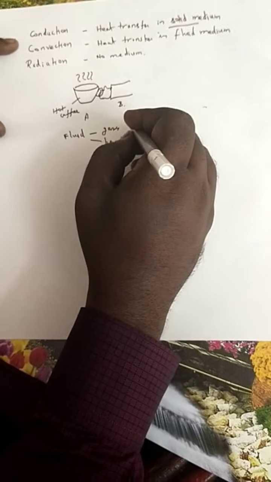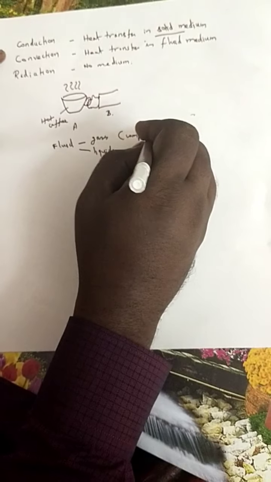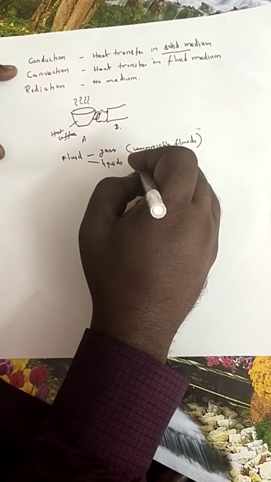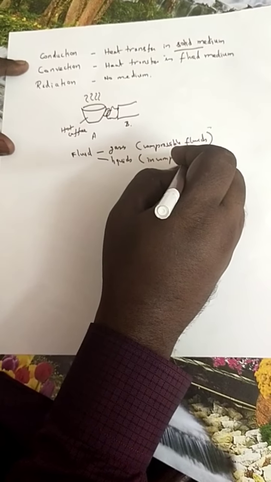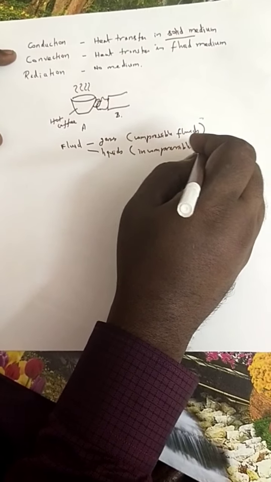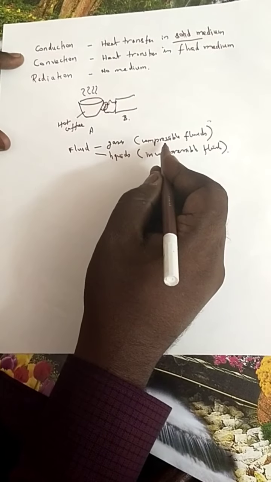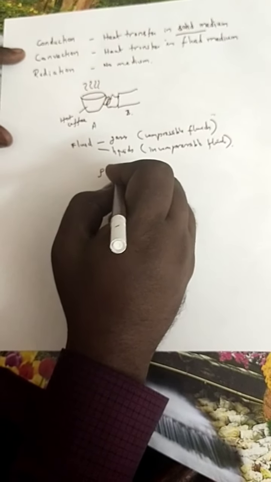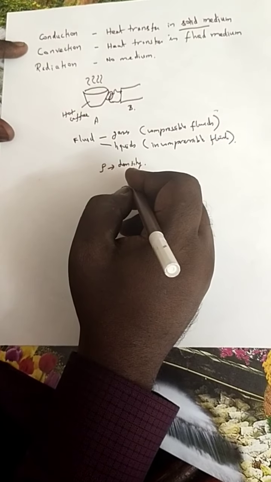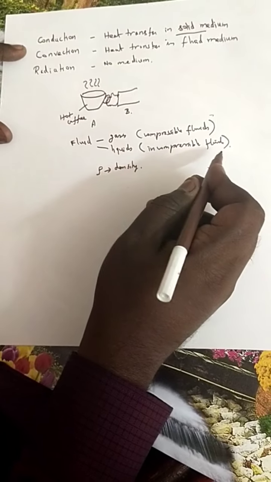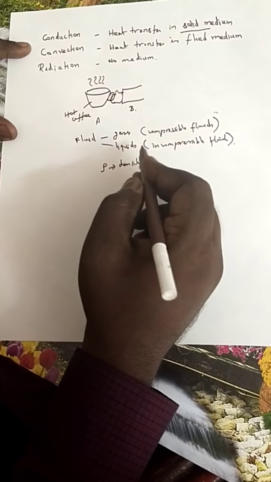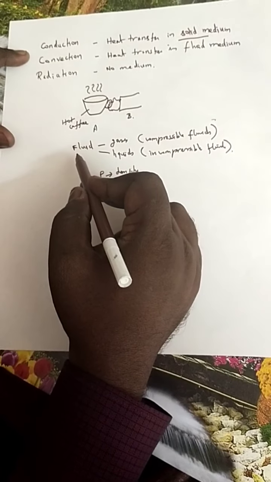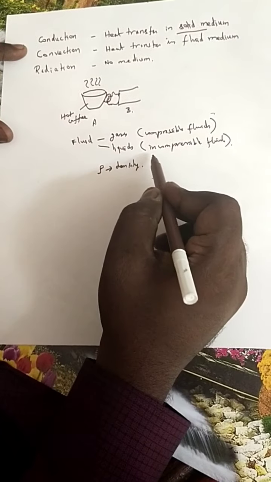Both are fluids. Gases are examples of compressible fluids. Liquids are incompressible fluids. Fluids are classified into compressible and incompressible fluids based on what? Based on the density. If density variations are neglected, it is an incompressible fluid. If density variations are considered, it is a compressible fluid.